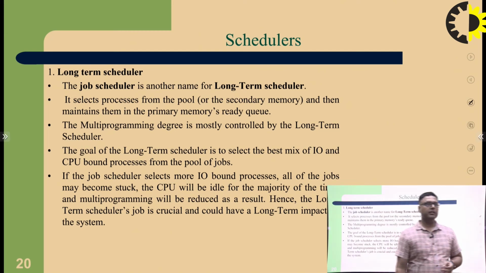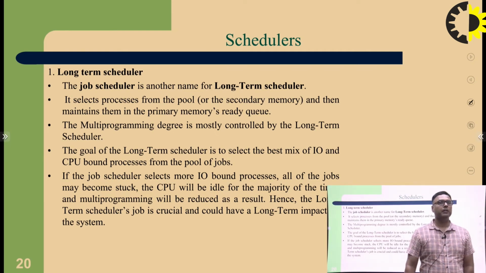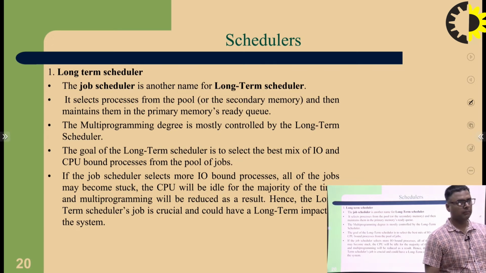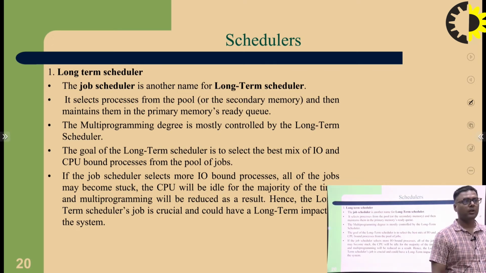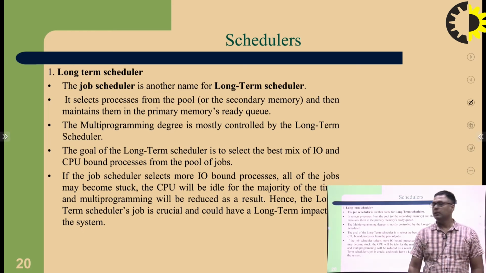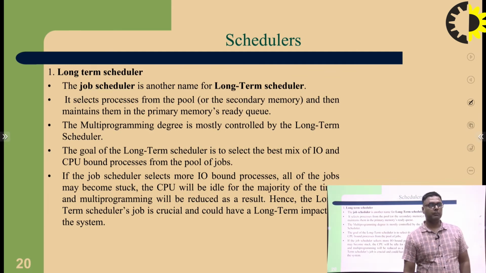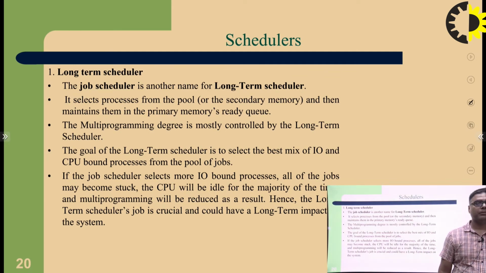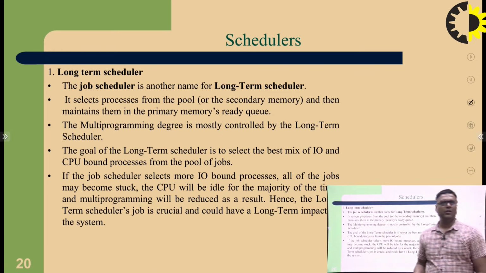Here is a summary of the long-term scheduler. The job scheduler is another name for the long-term scheduler. It selects processes from the pool and maintains them in the primary memory ready queue. Multiprogramming is mostly controlled by the long-term scheduler. Its goal is to select the best mix of IO-bound and CPU-bound processes from the pool of jobs. If the job scheduler selects more IO-bound processes, all the jobs may become stuck, and the CPU will be idle most of the time. Multiprogramming will be reduced.